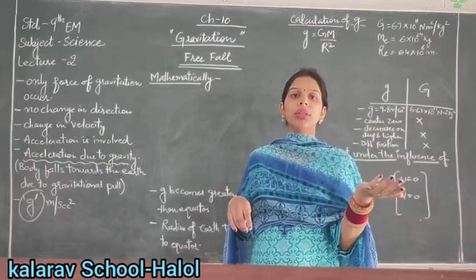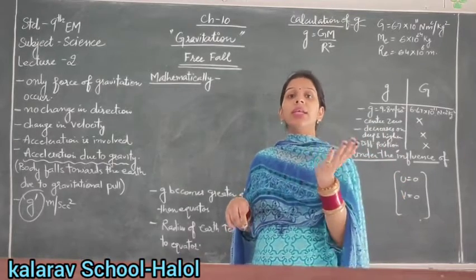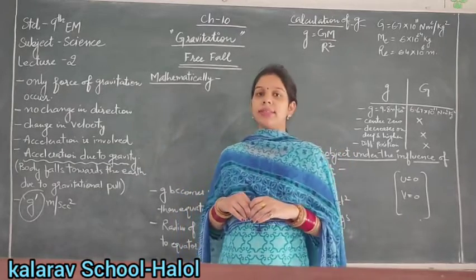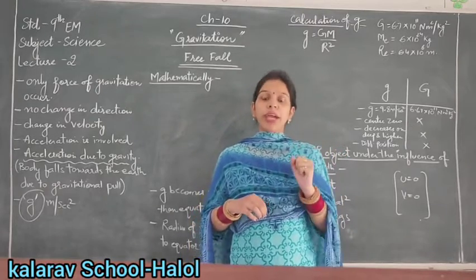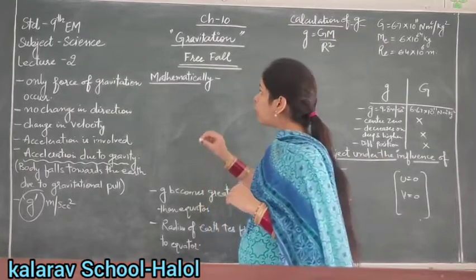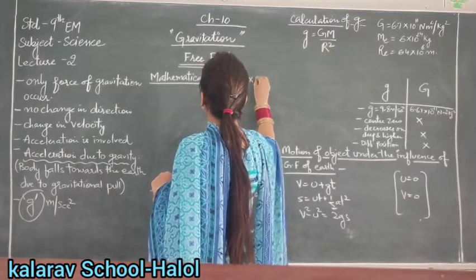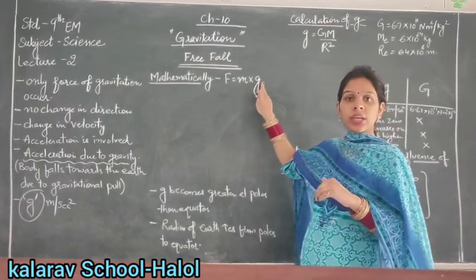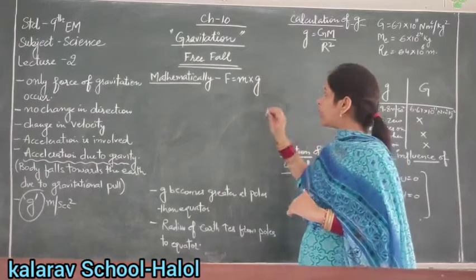As we know, acceleration is change in velocity per unit time. But in terms of gravitational force, the force applied on an object depends on the mass and acceleration. From Newton's second law, force is mass into acceleration. Here I can use the acceleration as g because we are talking about acceleration due to gravity.